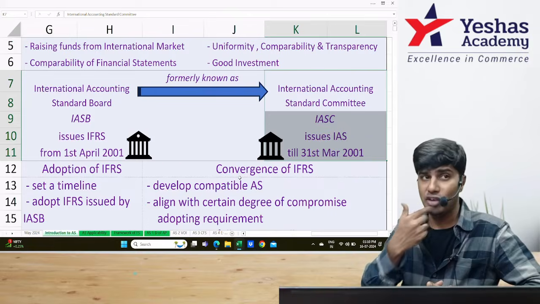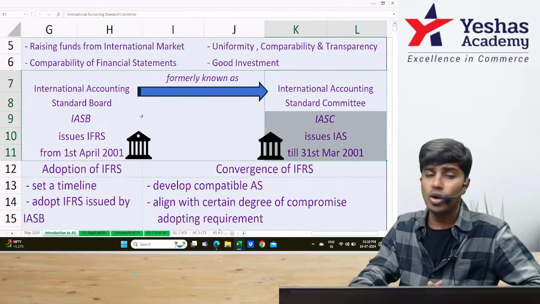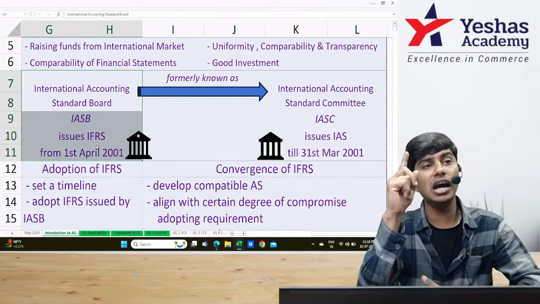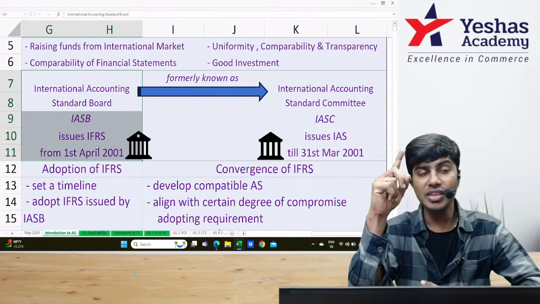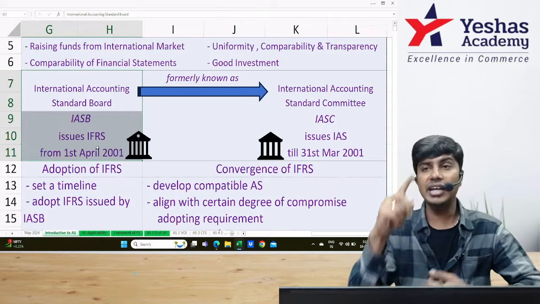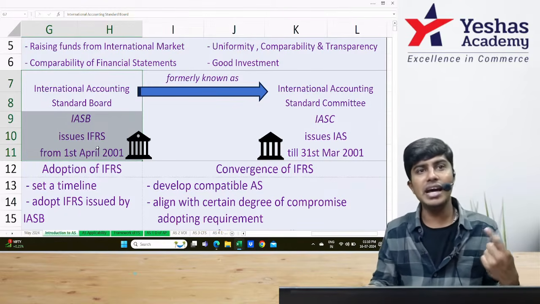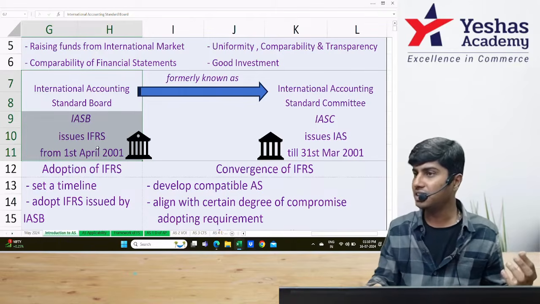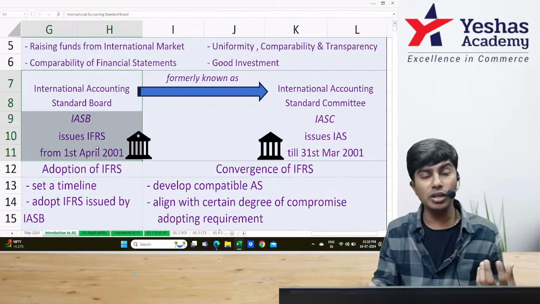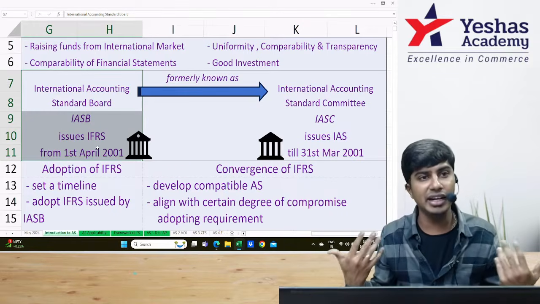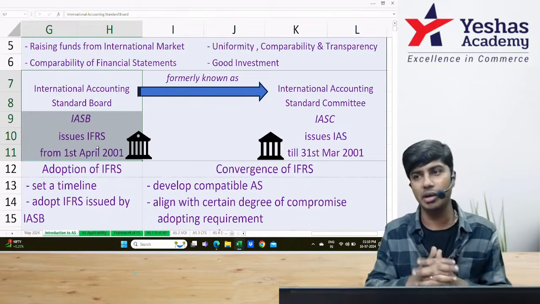On 1st of April 2001, this IASC was reformed into a new body called IASB, International Accounting Standards Board. This IASB started issuing the same international accounting standards under a new name called IFRS, International Financial Reporting Standards. This got global acceptance and a lot of countries started accepting it, including our friendly neighbor.